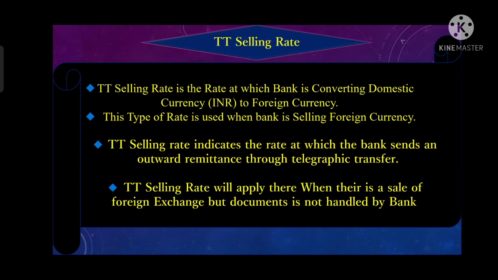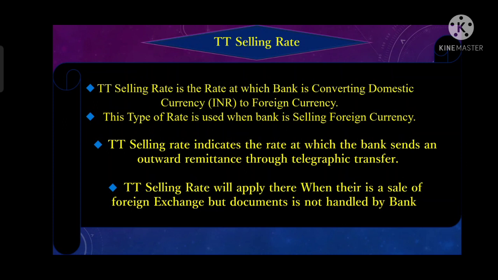TT selling rate is basically the rate at which the bank is converting the local currency to foreign currency. As I am an Indian, the local currency would be INR, and let's take the foreign currency as dollar, right?